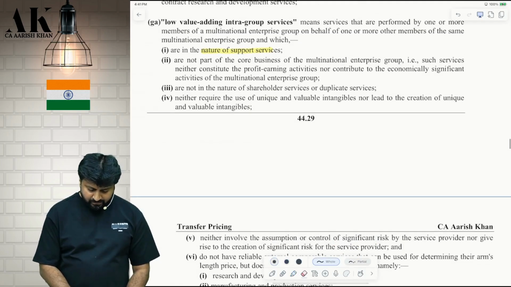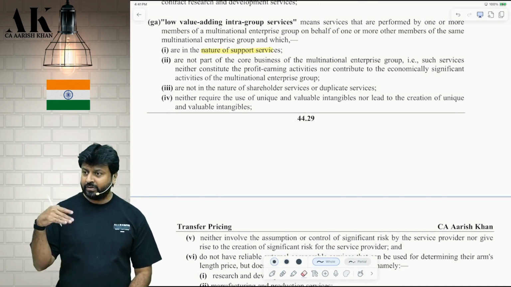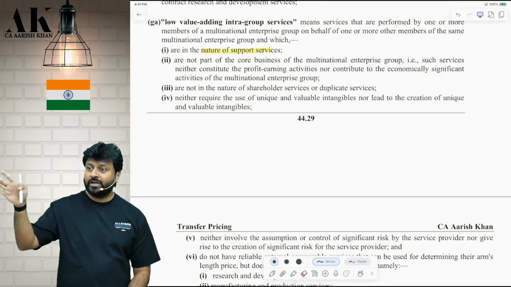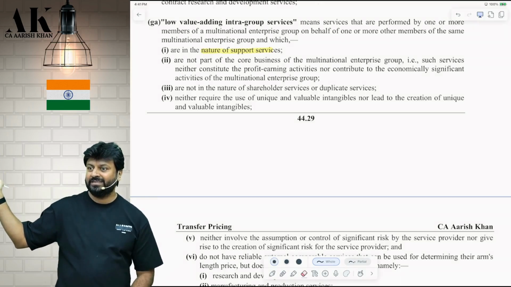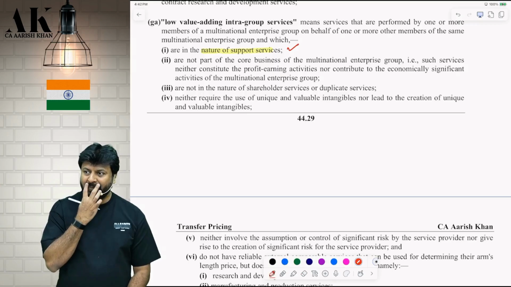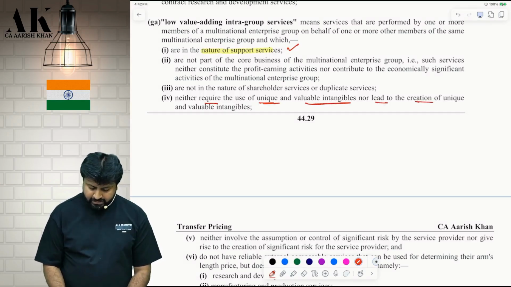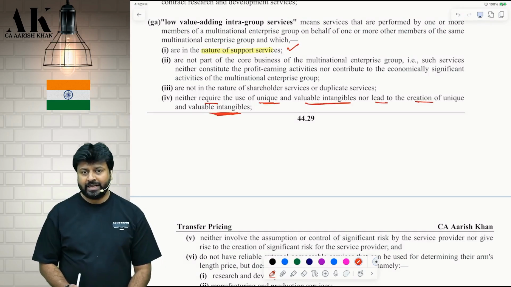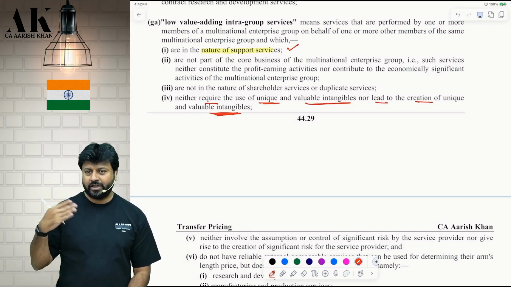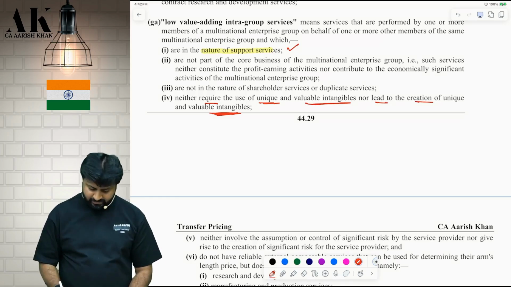Next one. What we are learning: what includes low value adding services, what it does not include. See, both the things are given together in all the points. Some points are included, some points are not included. Check please properly. Yes or no, like first one is low value adding service. Correct? Next, which neither require unique intangibles nor lead to creation of unique what? Value intangibles. So there is no sharing of what? Patent, etc. between both of us. If that is the case, then that is not a low value adding service. Then that will be considered a very high value adding service.